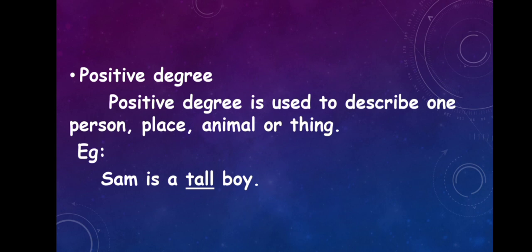This sentence is in positive degree because we have only one person, Sam. Sam is a singular noun. We are not comparing with any other thing. So positive degree is used to describe one person, one place, one animal, or one thing.